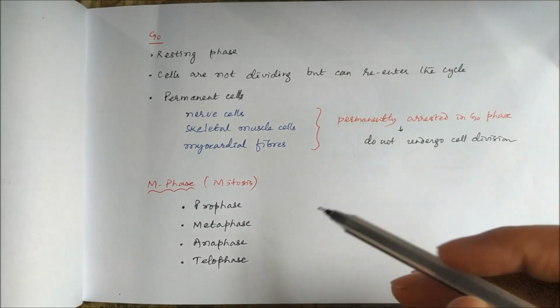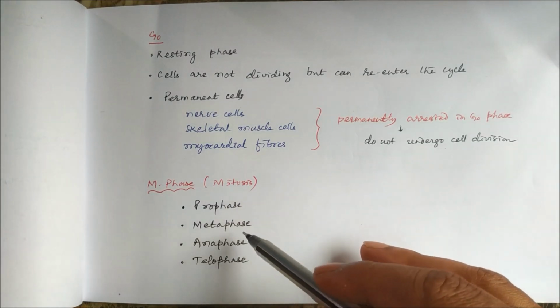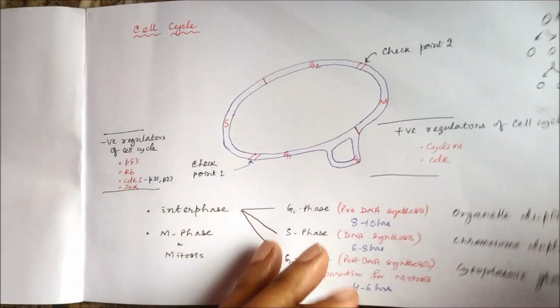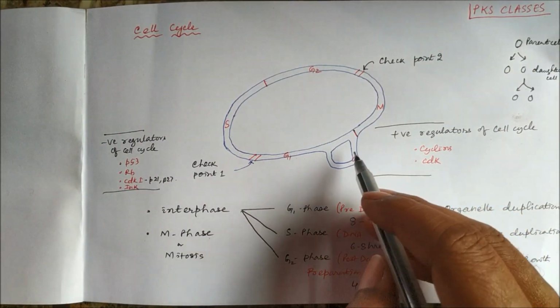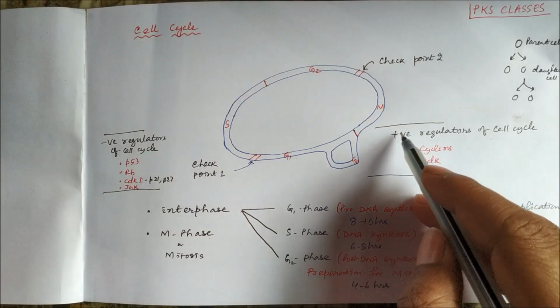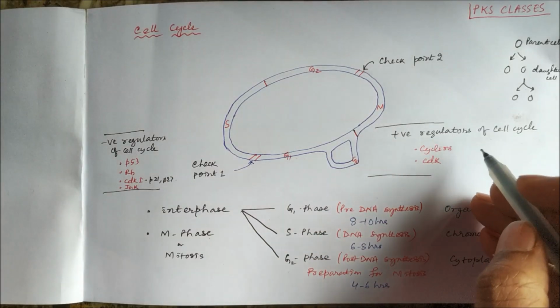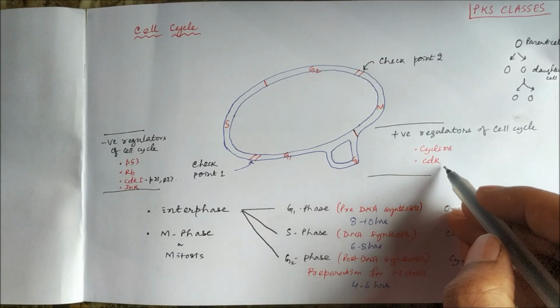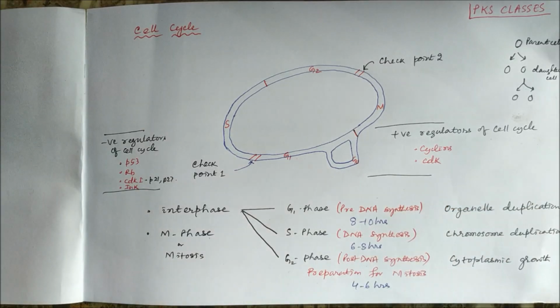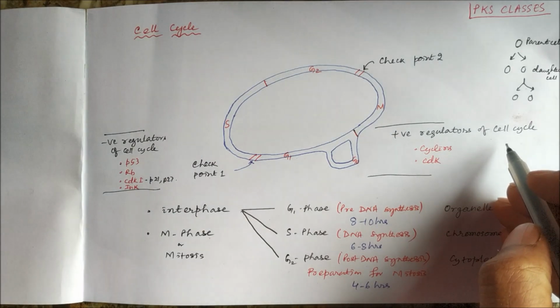Then the M phase consists of prophase, metaphase, anaphase, and telophase. Now we can see that here some positive regulators of cell cycle are there, like cyclin and cyclin-dependent kinases. They are called the positive regulators of cell cycle.